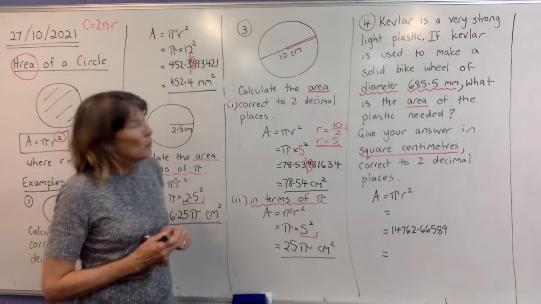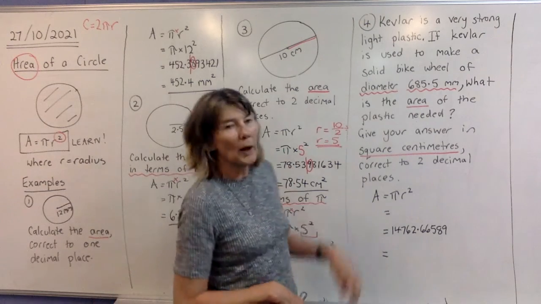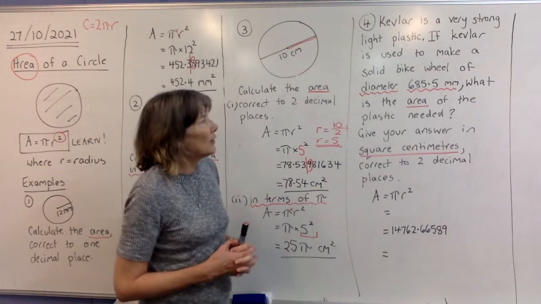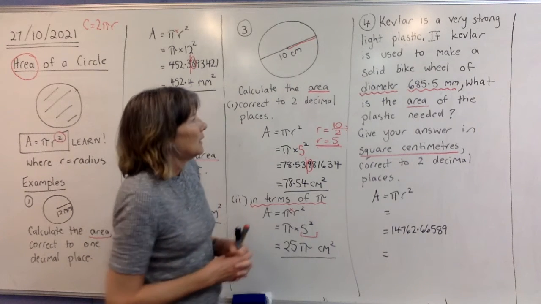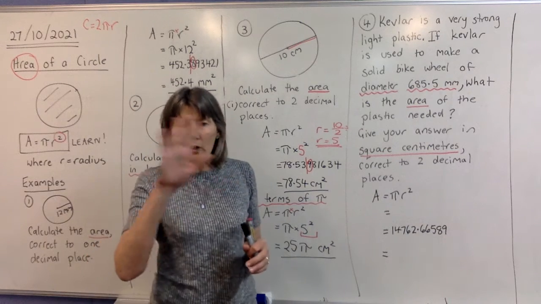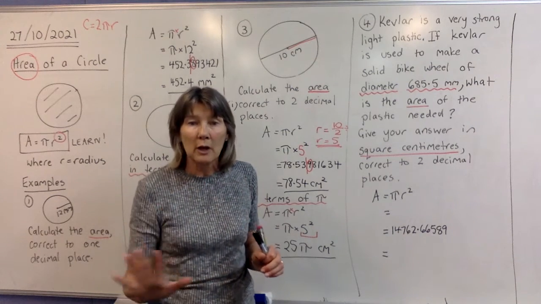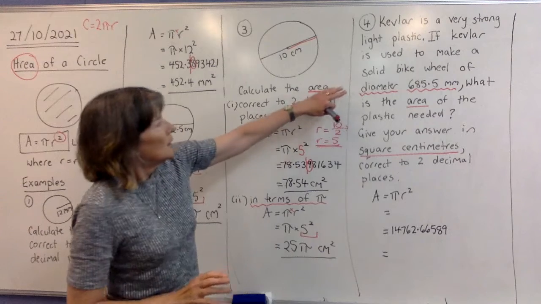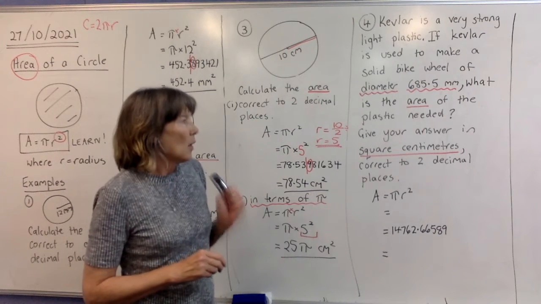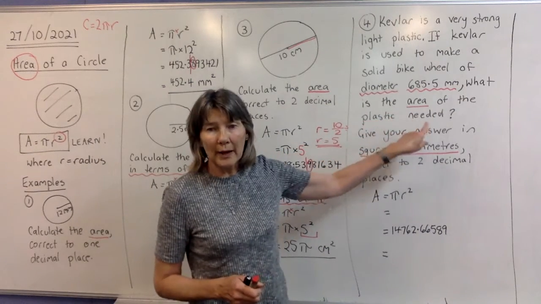Alright, now we've got a bit more of a word problem here. I know I said I'd do the easier examples today, but I just thought I'd give you one that's a little bit harder. So it says Kevlar is a very strong light plastic. If Kevlar is used to make a solid bike wheel, now that means it's not a wheel with spokes, okay? It's just a complete solid circle of plastic. The bike wheel has a diameter of 685.5 millimetres. What is the area of the plastic needed? So underline what we're looking for, area.